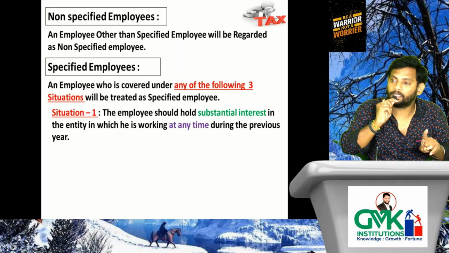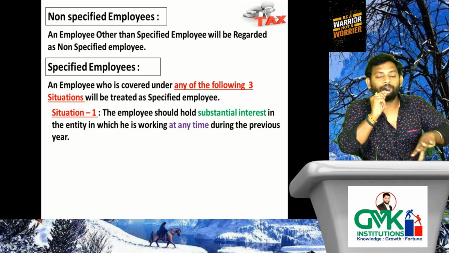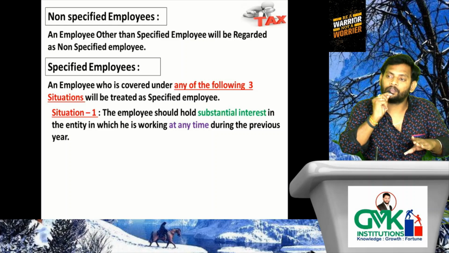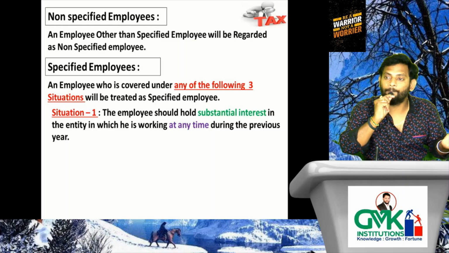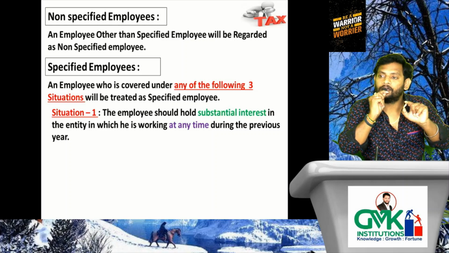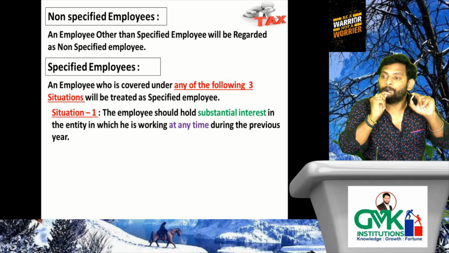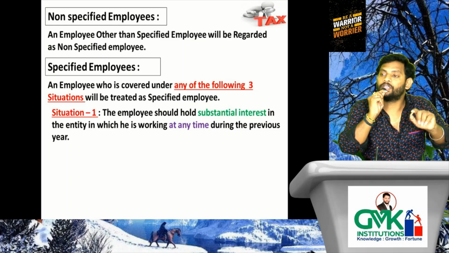Understood the point here? Good. In case of a non-corporate entity, what do you mean by non-corporate entity? That may be a partnership firm or AOP or BOI. That means simply other than a company. Other than what? Company. Then when can we call that employee as having substantial interest? Minimum 20% of share of profit.